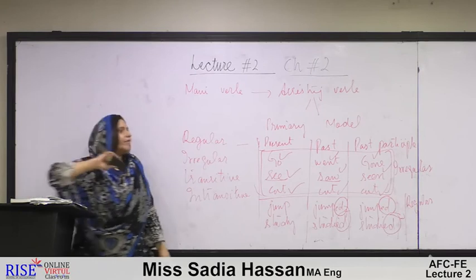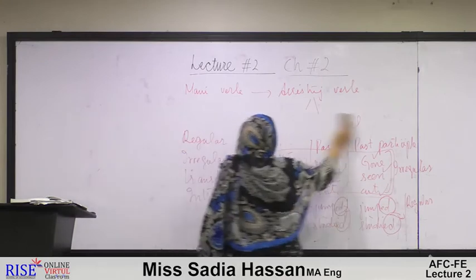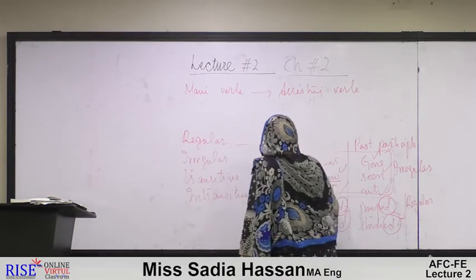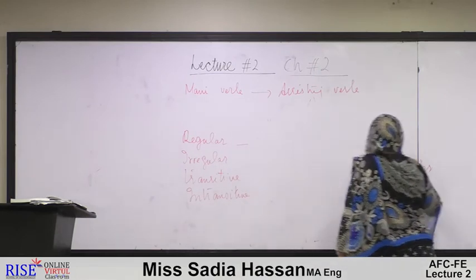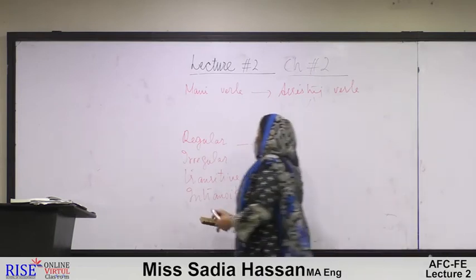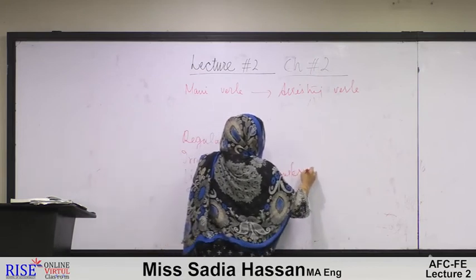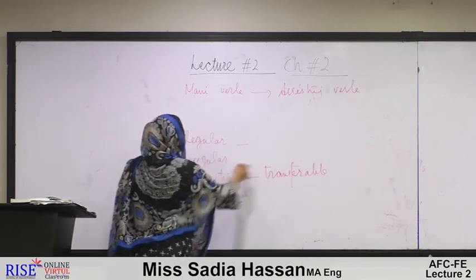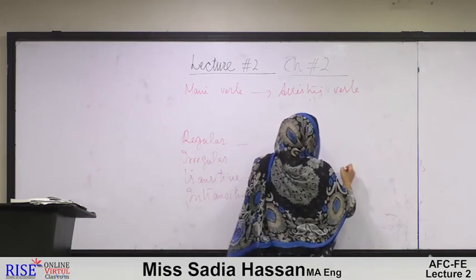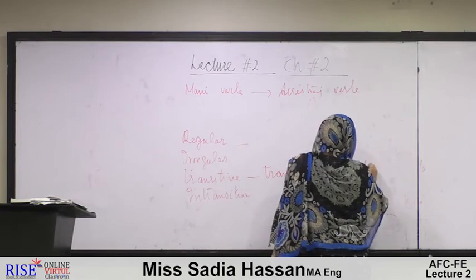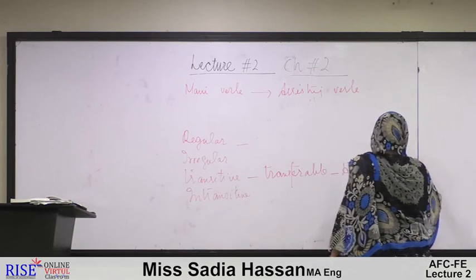Now we move on to transitive and intransitive verbs, the last two types of verbs. As the name shows, what do we mean by transitive? Transitive means transferable, a thing which can be transmitted to another thing. That is called a transitive verb. For example, we use it in the way: he broke his leg.